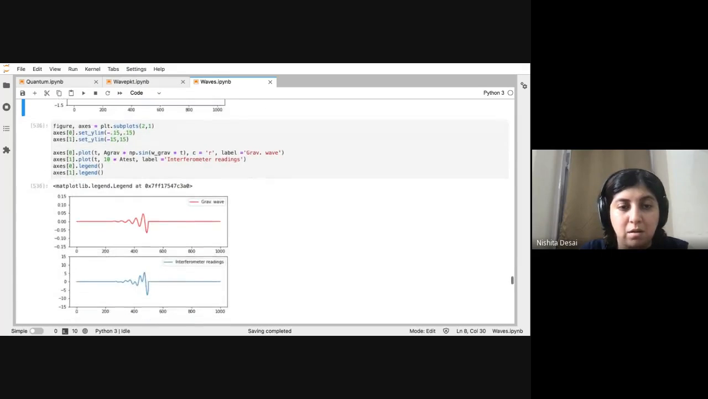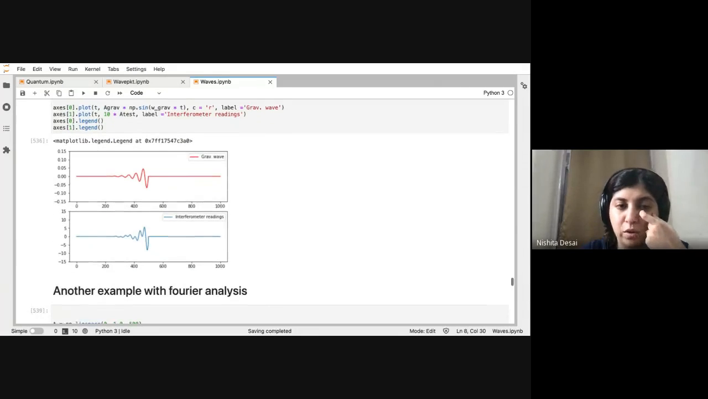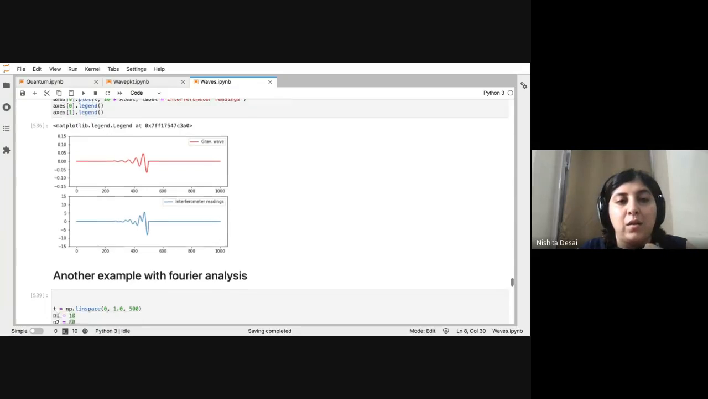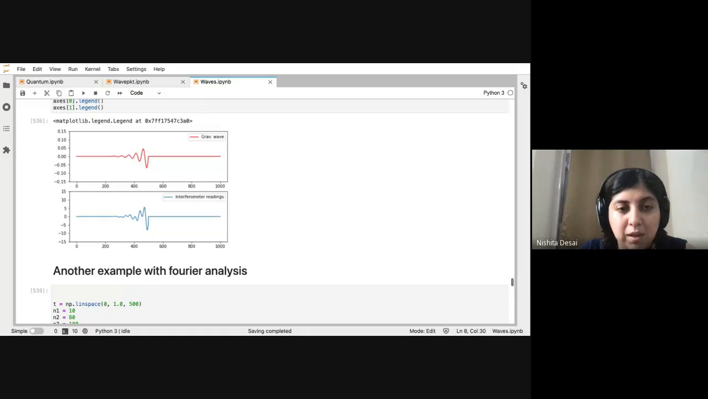Right. So we can also compare side by side the form of the gravitational wave and the form that you see in the interferometer. Okay. All right, so this is all I wanted to say about gravitational waves. I also want to show you another example with Fourier analysis, which was suggested to me yesterday. But before we go there, are there any further questions about this?